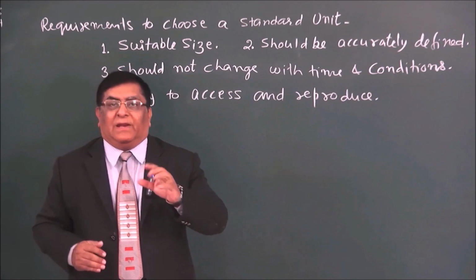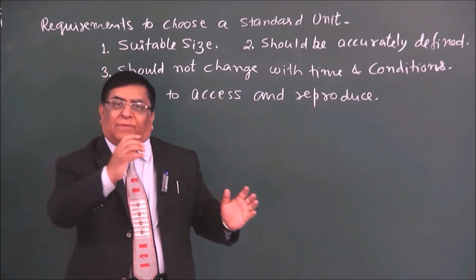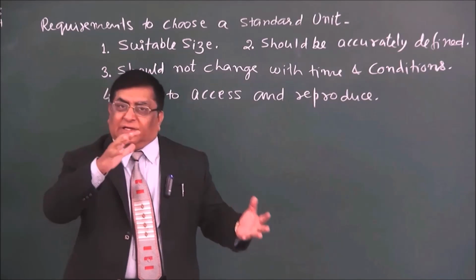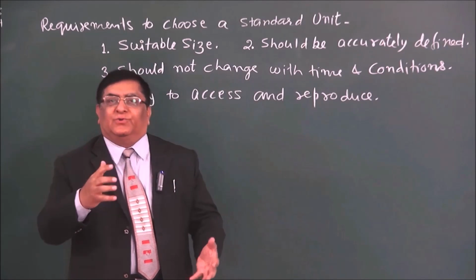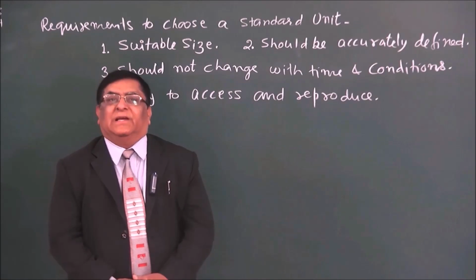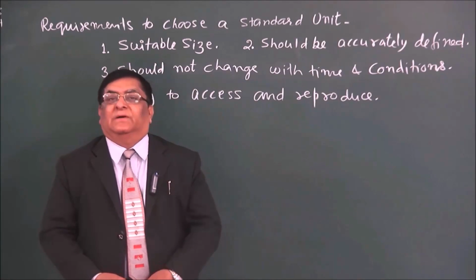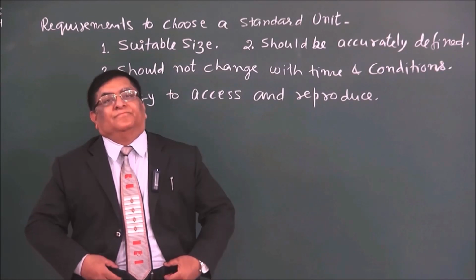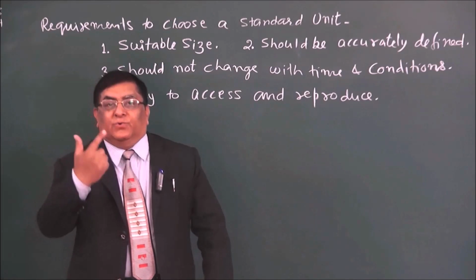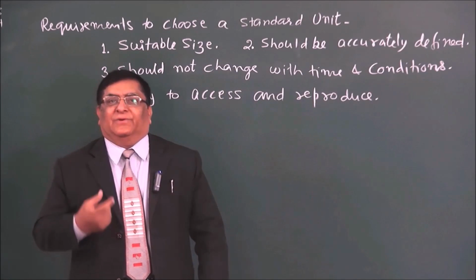But when I am loading coal on my truck, I cannot use kilogram because it will be thousands of kilograms on a truck. Then I make a new practical unit, and that unit is ton.